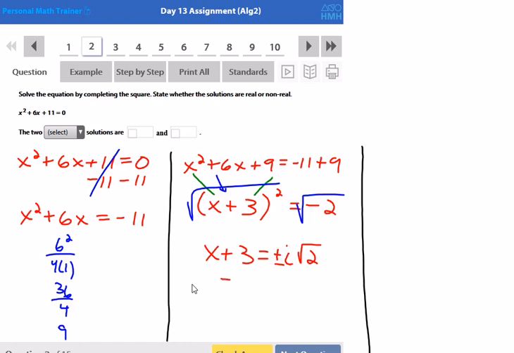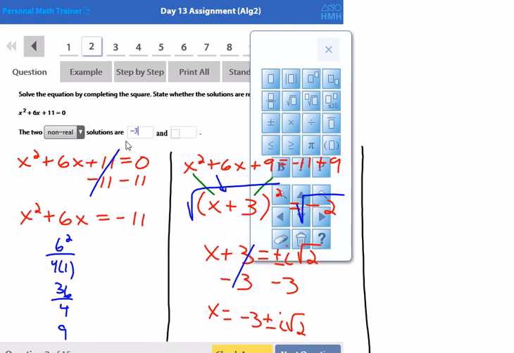But since the only step left to do is subtract, and I'll never be able to subtract or combine a rational number with either an irrational number, which is the i, or with a radical for that matter, I won't be able to actually combine them. I can just leave it as 1 and say x is equal to negative 3 plus or minus i square root of 2. So because of the i, my solutions are not real.